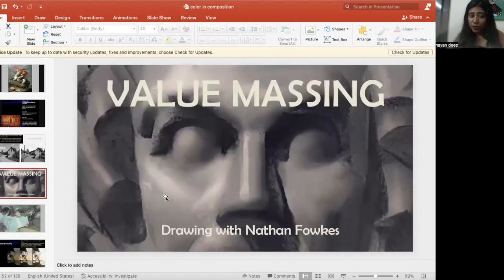Second example of value massing: you can see this cheek area, nose area, this cheek area, forehead area, all are having the same kind of tone. Very similar, very same tone. So you'll see very little difference. You'll see this shade here and this tone here. Only these two shades and tones have been used in the entire picture. Due to having the same tone all around the face, it looks like the face of a same person having unified skin tone.